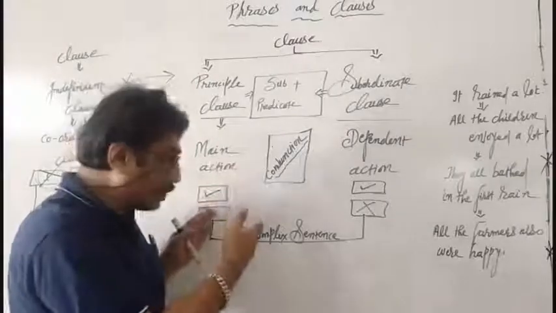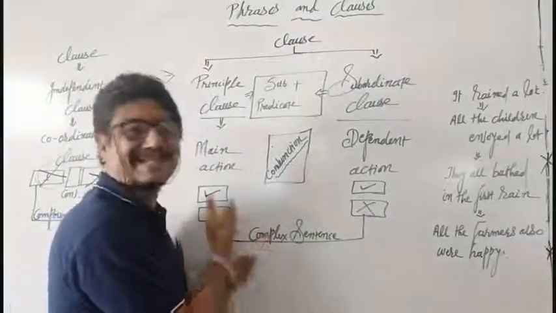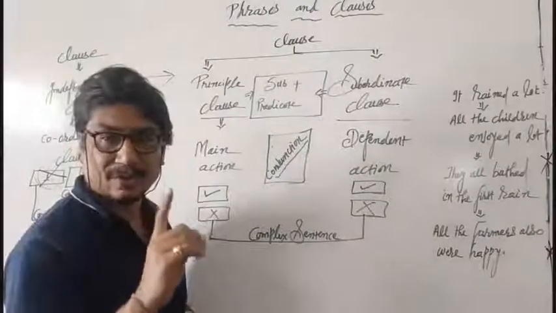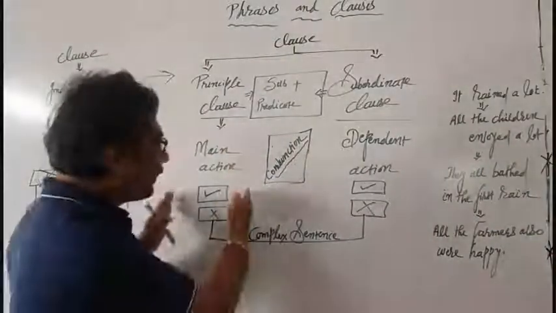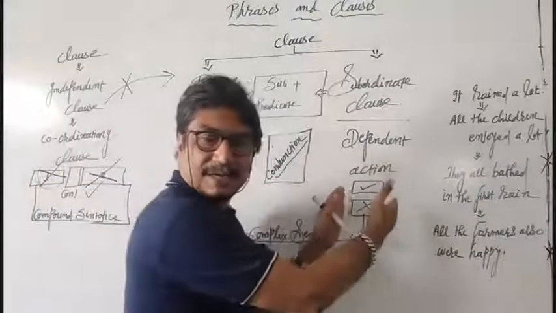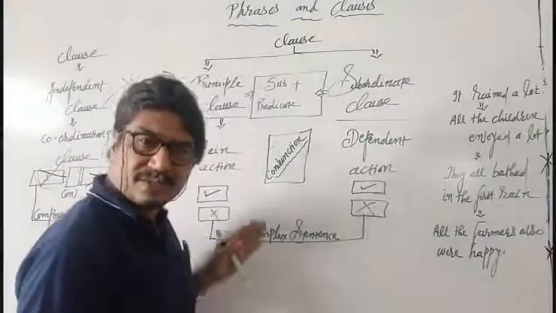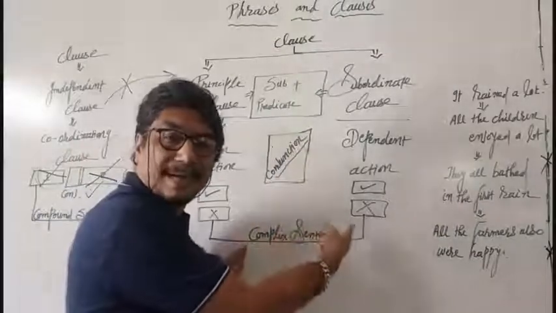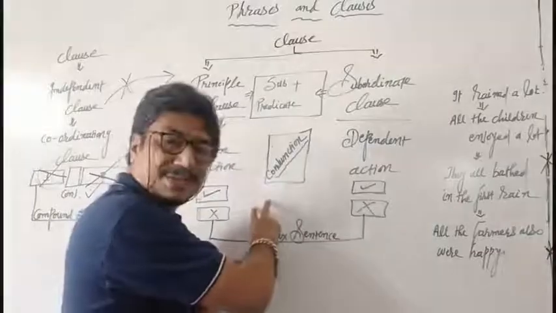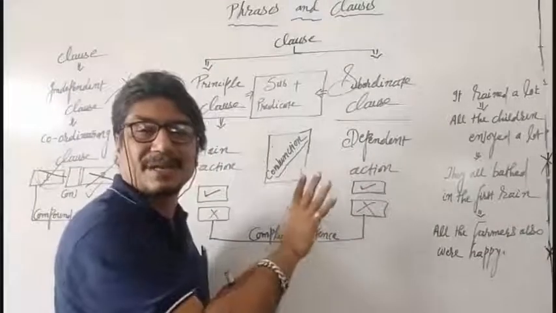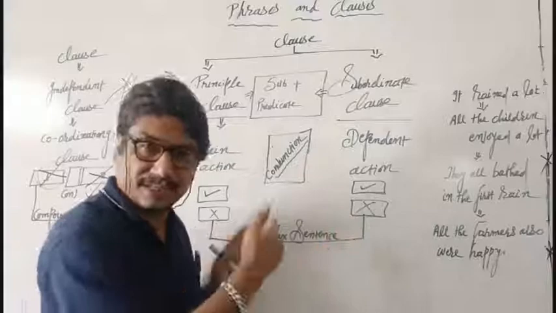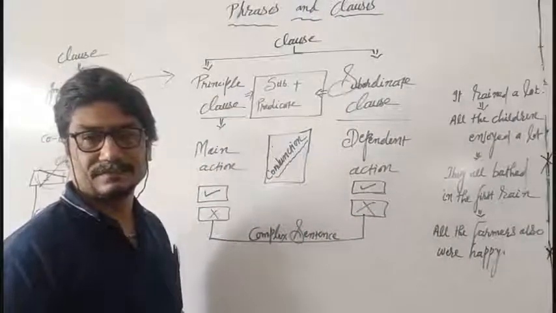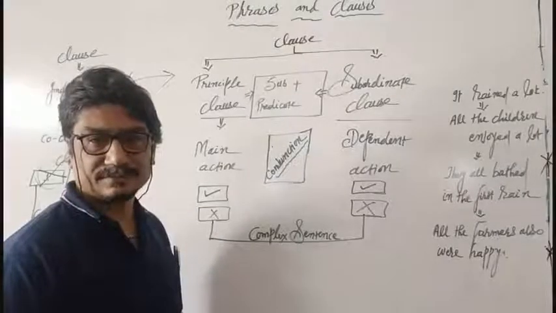This is the structure of a complex sentence. Once again, clause: subject and predicate, it's given here. Subject and predicate, it's given here. But the thing is what? This is the main action, and next to that one is the dependent action. If this action is not given, the dependent action will not be possible. If it is, that is. If it is not, that is not. Got the idea?